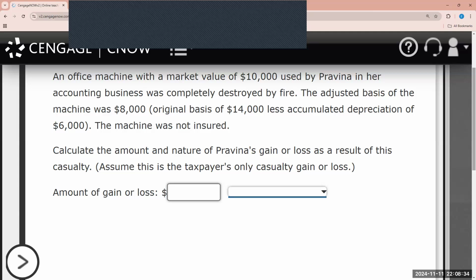So based on this question, we essentially need to factor in, as we just mentioned, it was totally destroyed, completely destroyed by fire. So based on that, the amount of the business casualty is going to be the tax basis of the property, which in this case was $8,000.